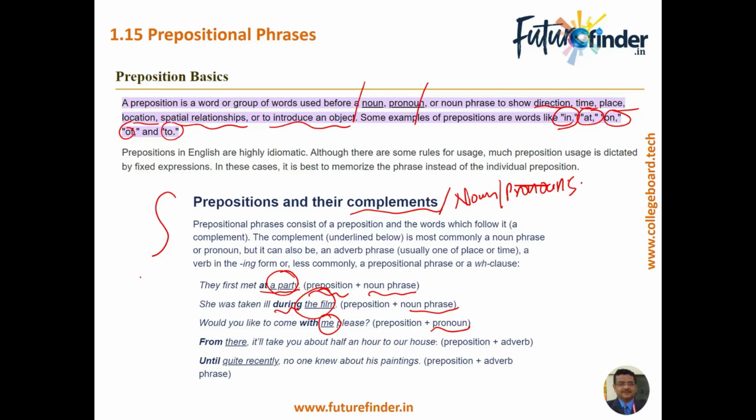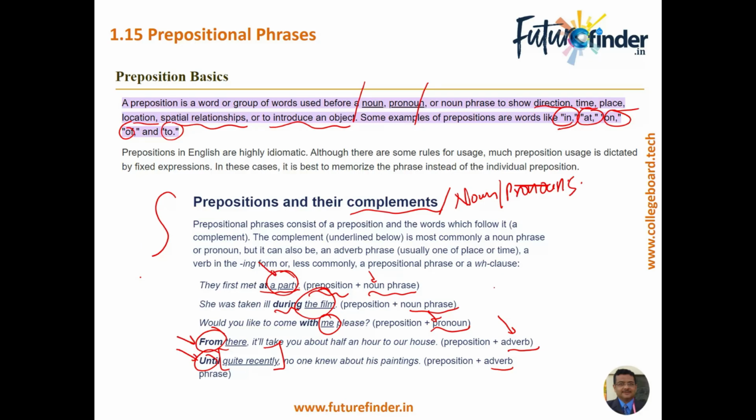So that's an adverb that follows the preposition. And until quite recently, right? So again, an adverb. So basically nouns, adverbs, pronouns are the most common things that would follow a preposition.